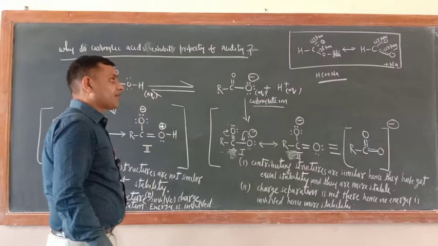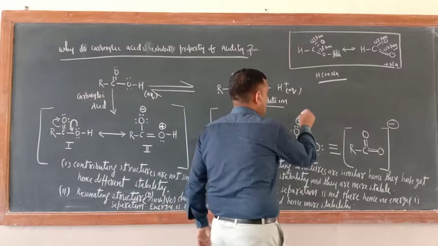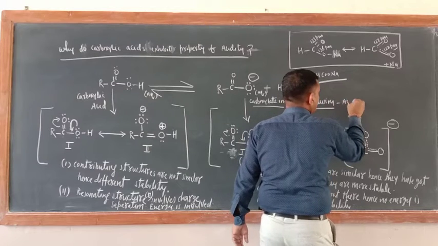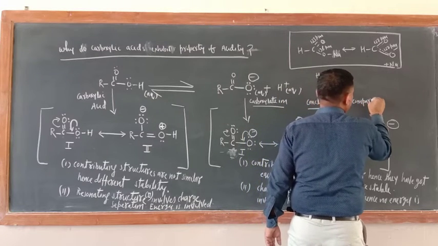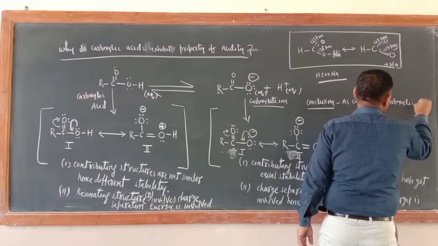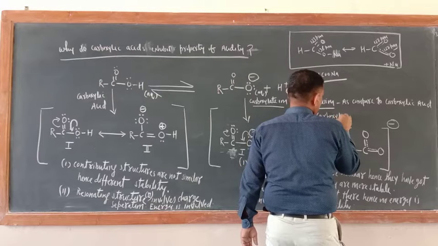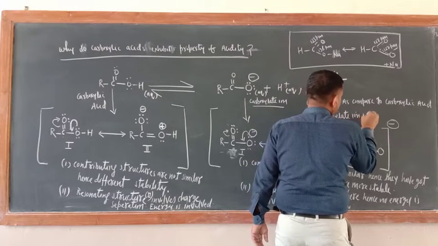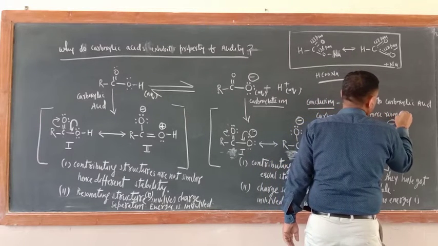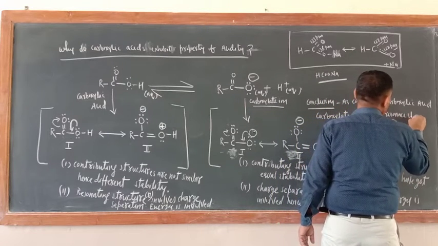So in a nutshell, in conclusion, what we can say is: as compared to carboxylic acid, carboxylate ion is more resonance stabilized.